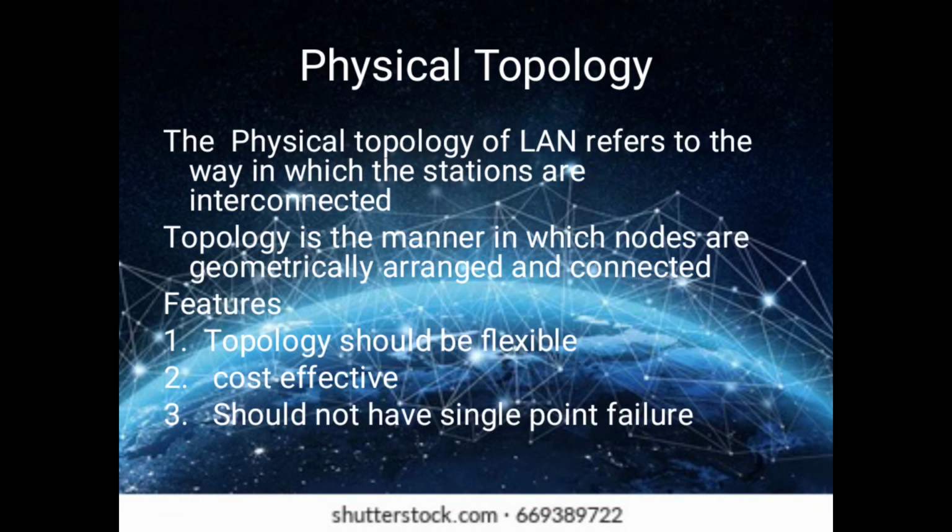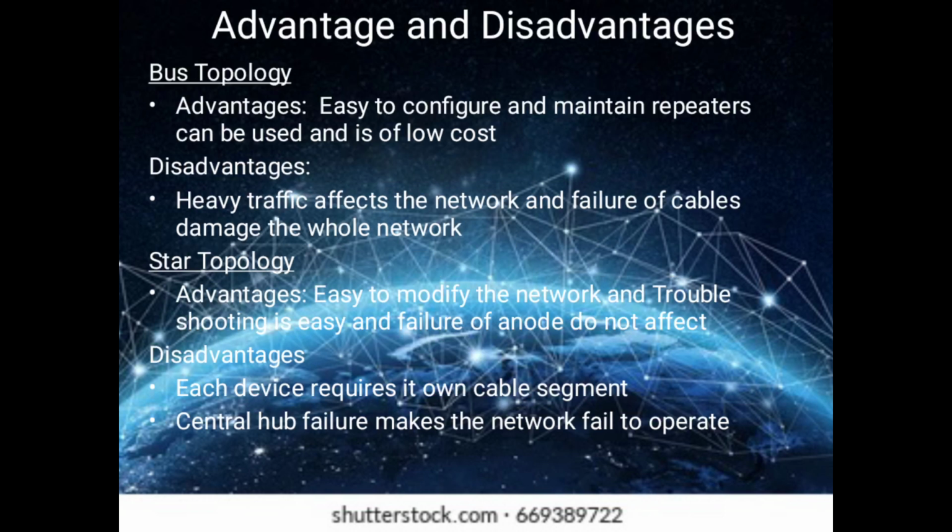Physical topology. The physical topology of a LAN refers to the way in which the stations are interconnected. The topology is the manner in which the nodes are geometrically arranged and connected. The topology must be flexible, cost-effective, and constructive without any failures. Advantages and disadvantages of different kinds of topology.